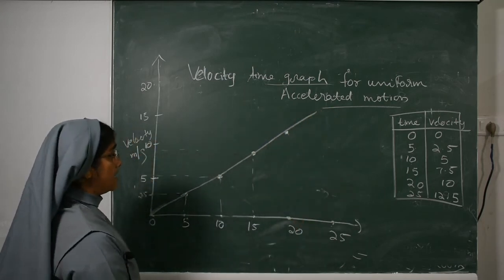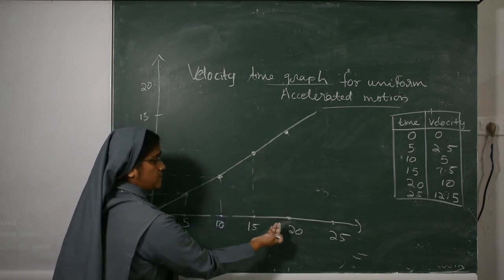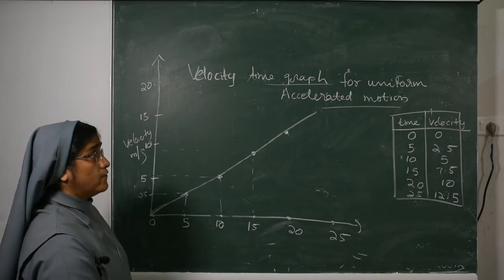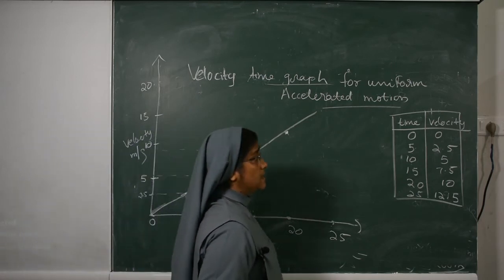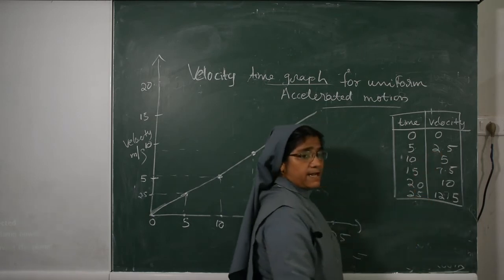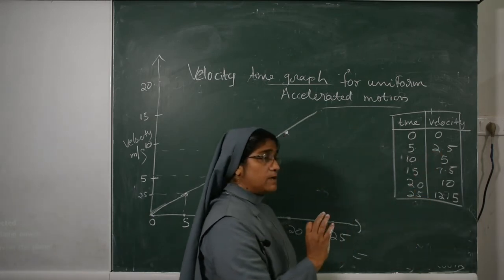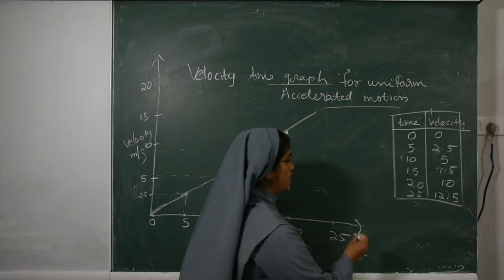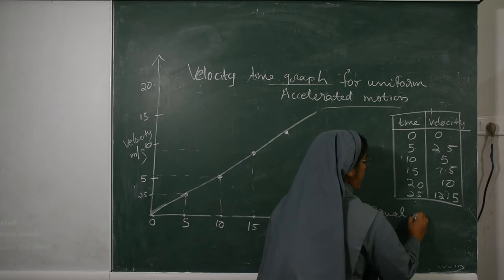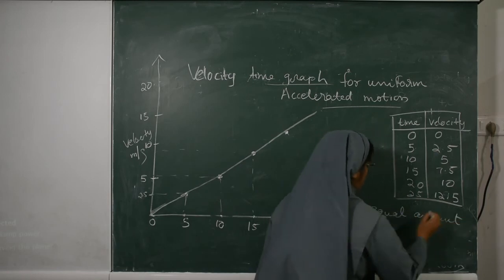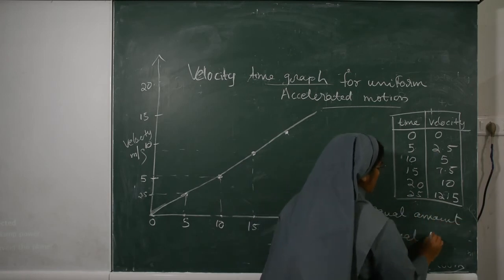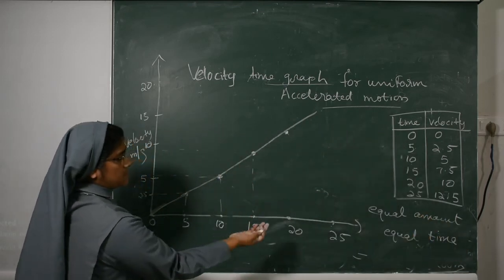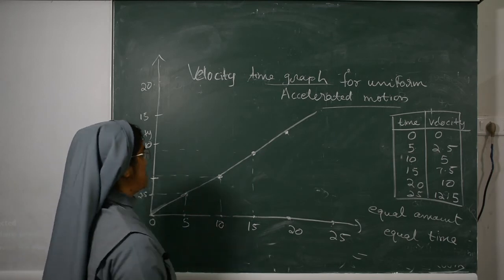This straight line is inclined to the x-axis. The velocity-time graph for uniformly accelerated motion means that the acceleration is the same. The car is moving with uniform acceleration, which means equal amounts of change in equal intervals of time. So the graph will be a straight line inclined to the x-axis.